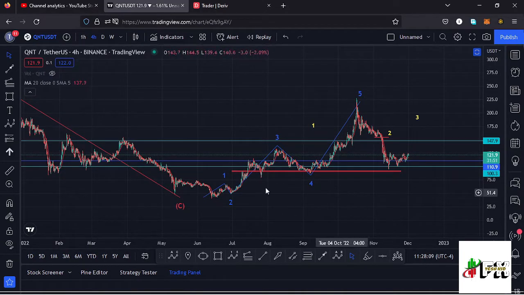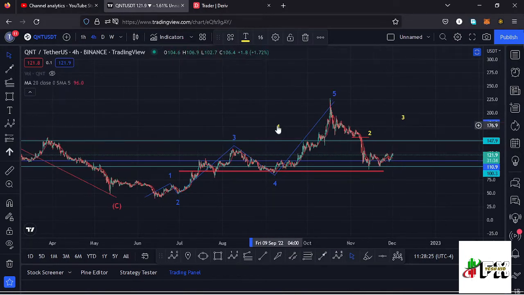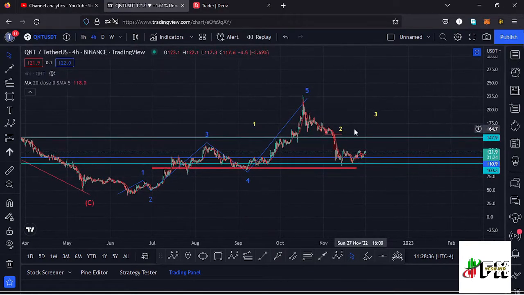Here on the 4-hour chart, you can see I have this EBOOK structure here in yellow, where we have our wave 5 taking us back to around the $229 mark in a movement that I'm terming as a higher EBOOK count 1 to the upper side, assuming this EBOOK structure is a fractal wave to the upper side. After seeing the formation of that higher EBOOK count 1, whatever we expect next is a bit of a retracement to the lower side in the formation of a higher EBOOK count 2, which is a corrective wave. There are chances that we might have seen the low for this higher EBOOK count 2 over here, and we might have started that movement to the upper side in the formation of this higher EBOOK count 3.